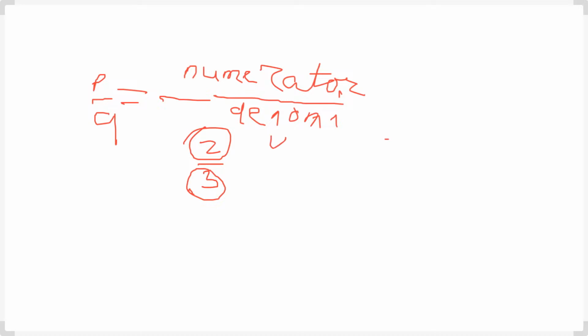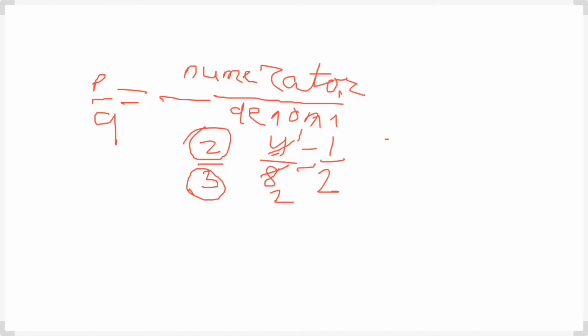But here you see 4 by 8 is a rational number. It is also a rational number, but it is not in standard form. So 4 by 8 is equal to, 4 ones are 4, and 4 twos are 8. Here is the standard form of the rational number. I think you understand the fact.